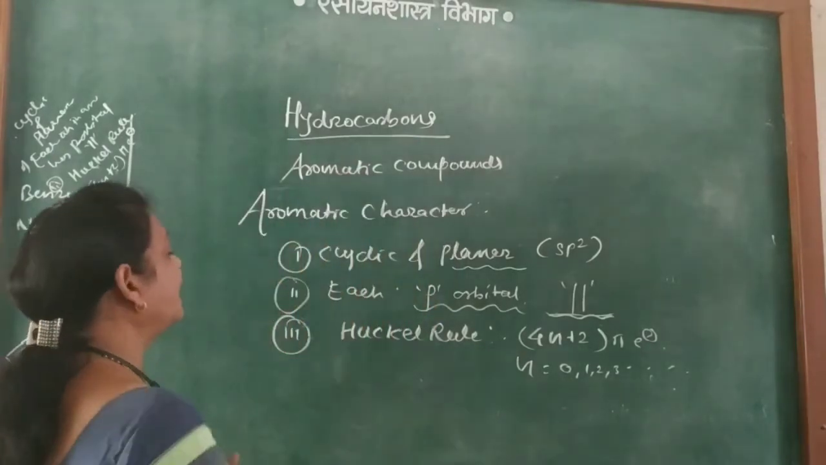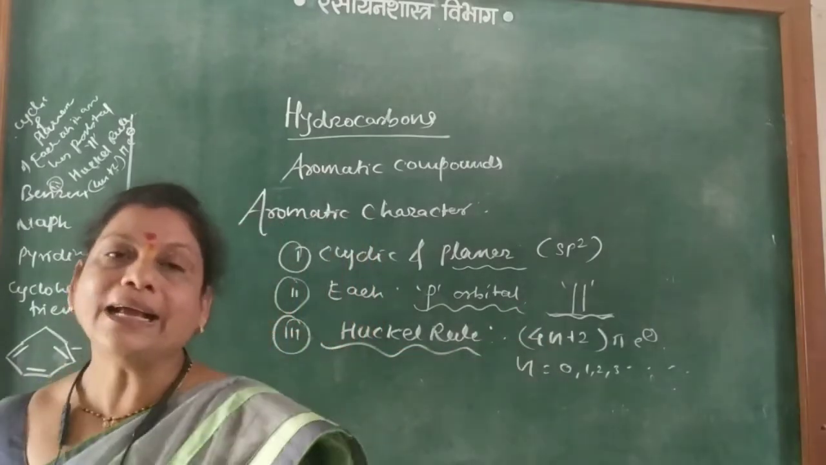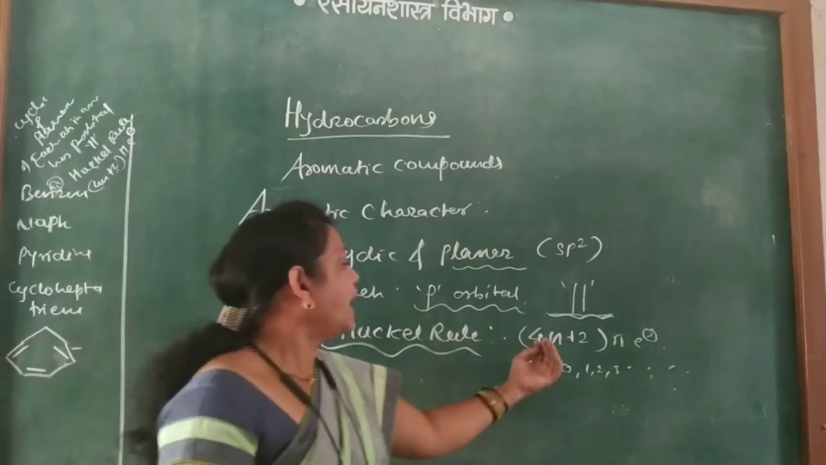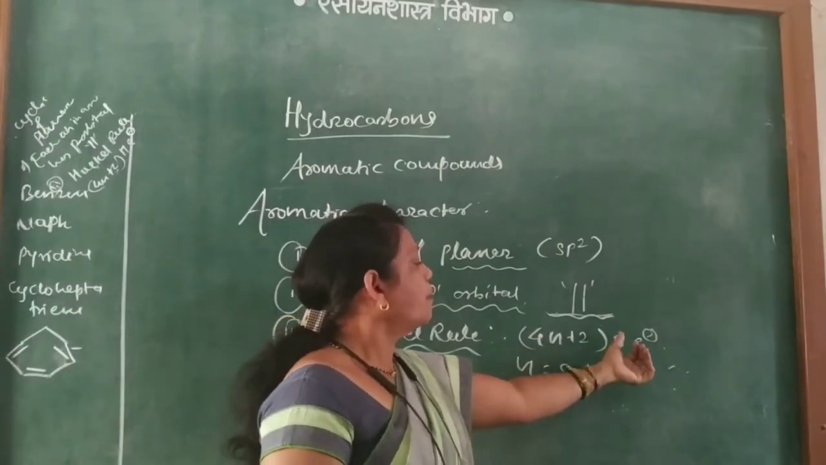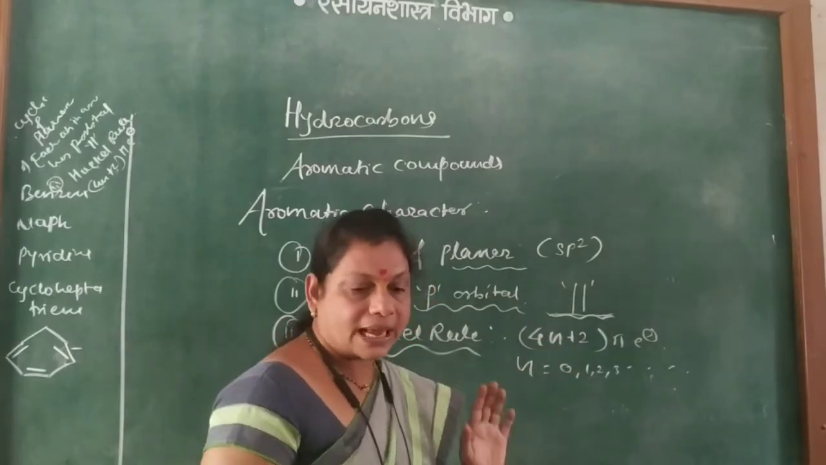Last is the Huckel rule. In the cyclic compound, the pi molecular orbitals must contain 4n plus 2 pi electrons, where n is equal to 0, 1, 2, 3. These are integers.